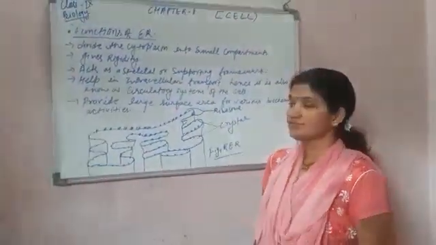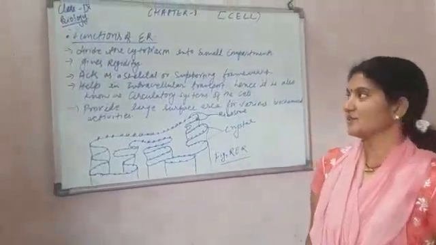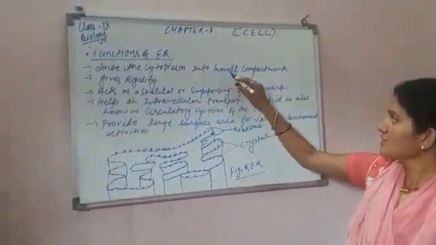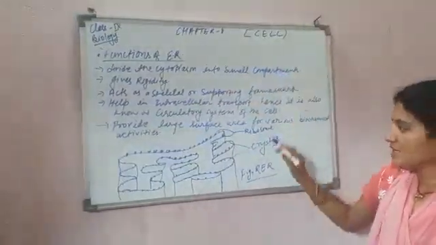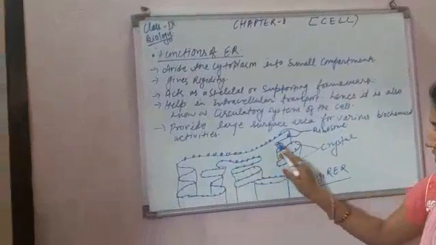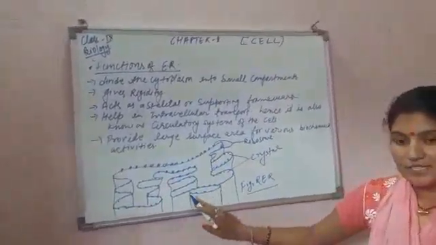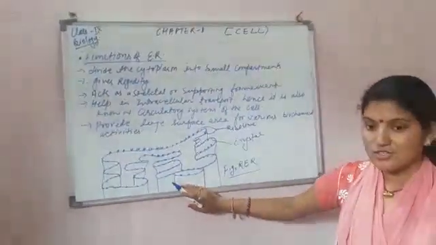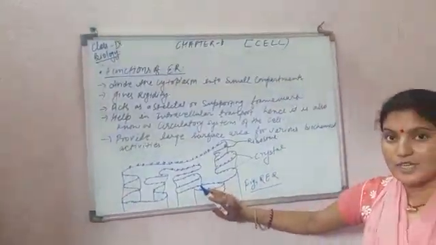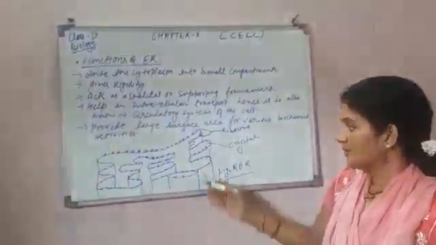Now, function of endoplasmic reticulum. It divides the cytoplasm into small compartments. See here on the board, if this is a double membrane bound organelle, then what is the function of this organelle? This organelle divides the cytoplasm into so many compartments.